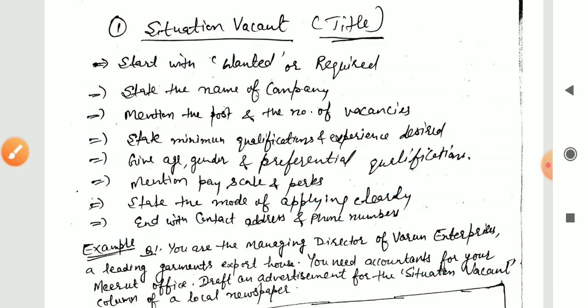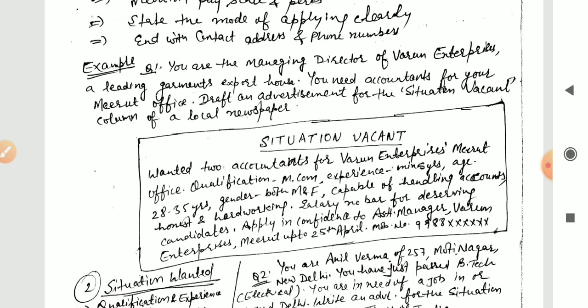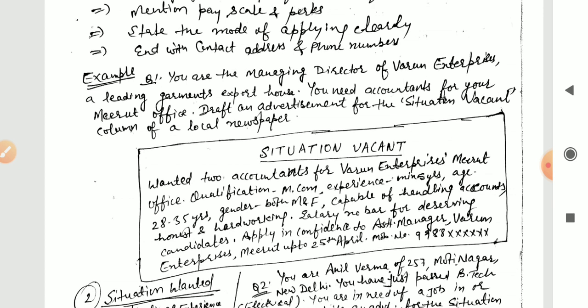Now we will take one example, and the first example is: the question here is, you are the managing director of Varun Enterprises, a leading garments export house. You need accountants for your main office. Draft an advertisement for the situation vacant column of a local newspaper. Whatever the name of the newspaper is, you will not have to mention it. We are taking the example and solving it.